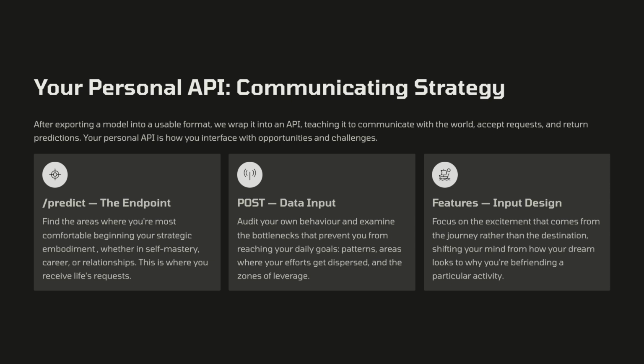Focus on the excitement that comes from the journey rather than the destination. Just like shifting your mind from how your dream looks to why you're befriending a particular sport or activity, whether for solitude, social connection, or networking.